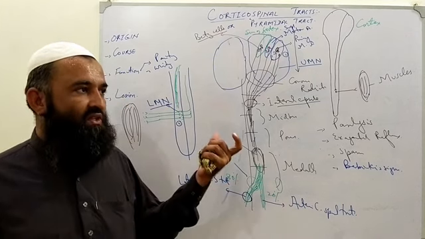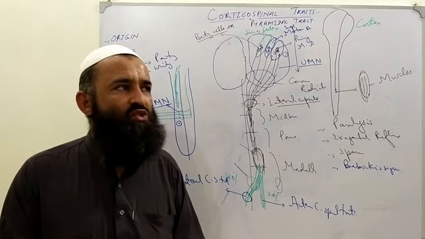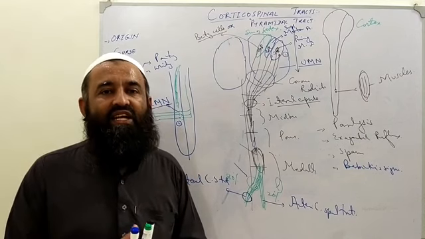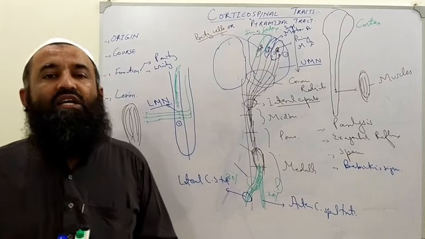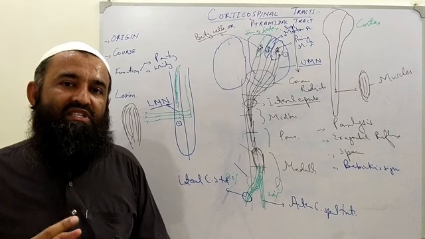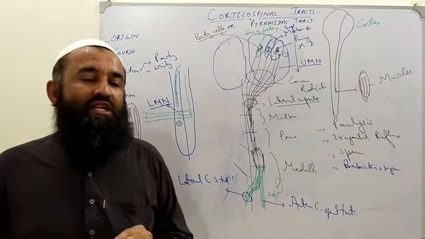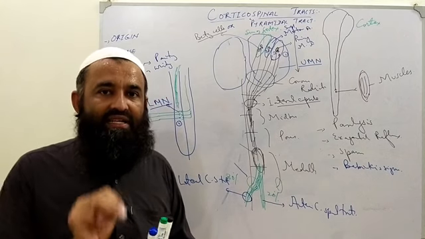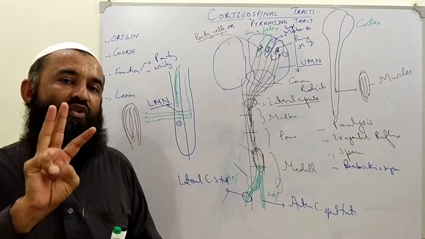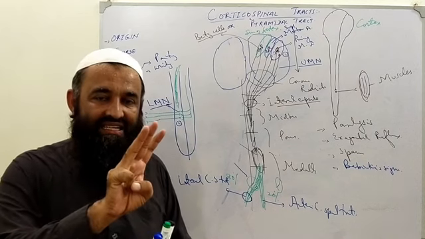Clear that? We will revise our lecture. What we have discussed today is an important descending tract known as the corticospinal tract. This corticospinal tract originates from the cerebral cortex and conveys the message to the spinal cord. Its origin is from three areas of the cerebral cortex: 30% primary motor area, 30% supplementary motor area, and 40% from the primary sensory area, the post-central gyrus.